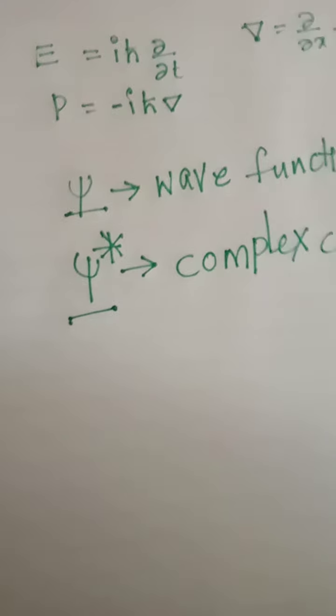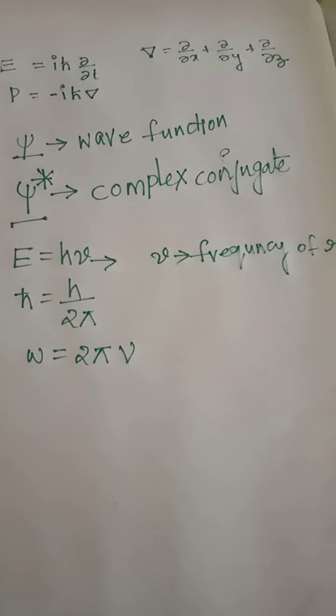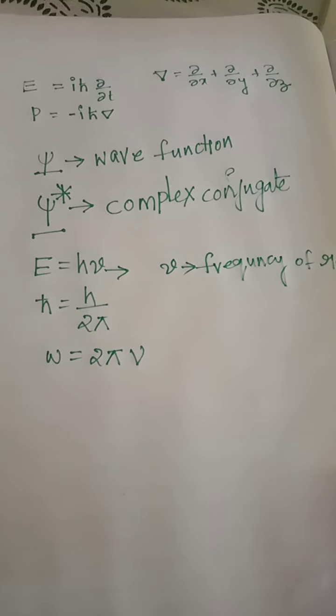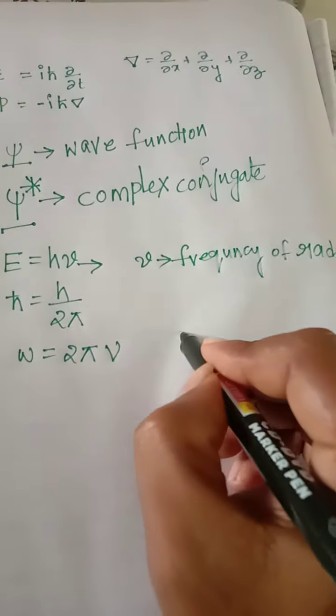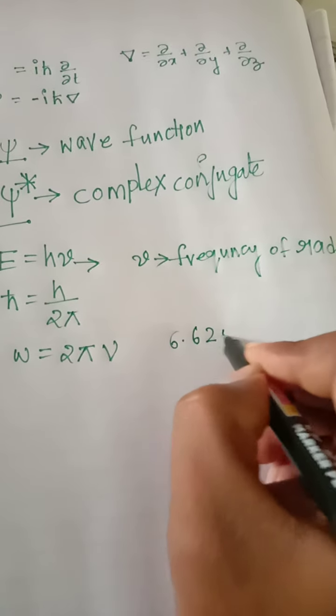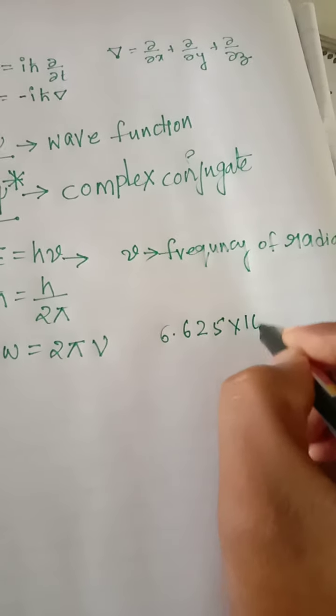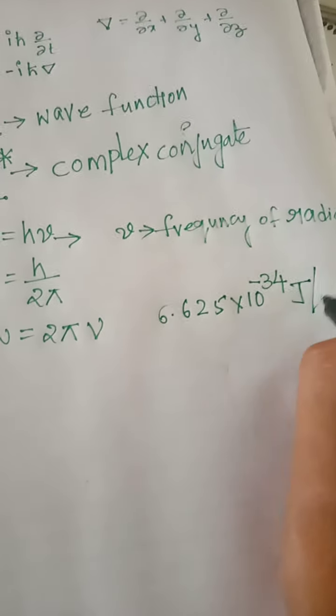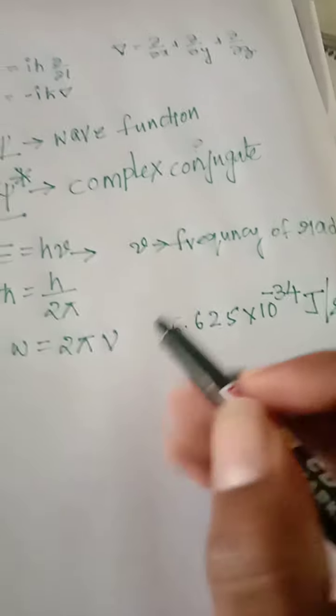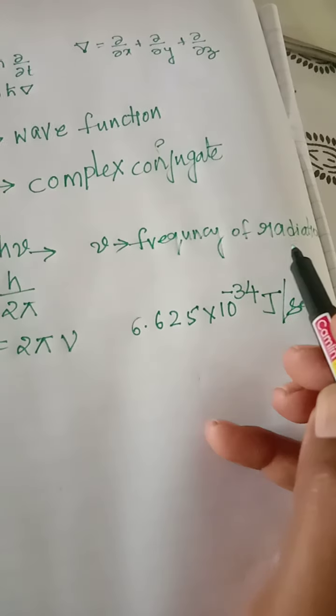And E equals h nu. Here h is Planck's constant. As you all know, the value of Planck's constant is 6.625 into 10 to the power of minus 34 joule second. Here nu is the frequency of radiation.